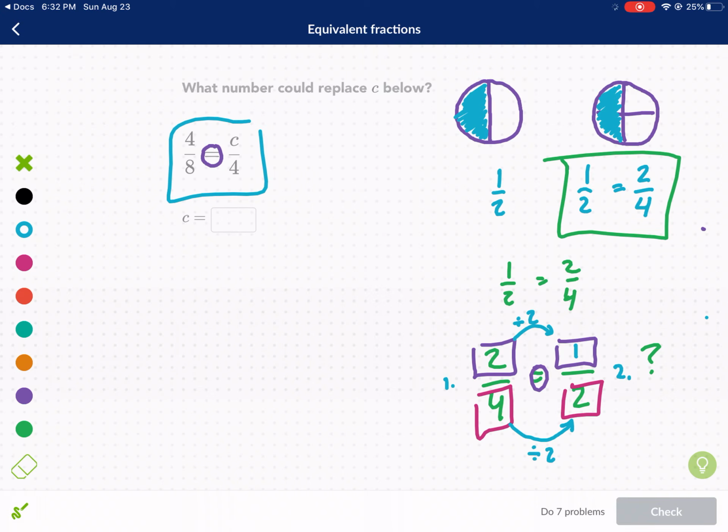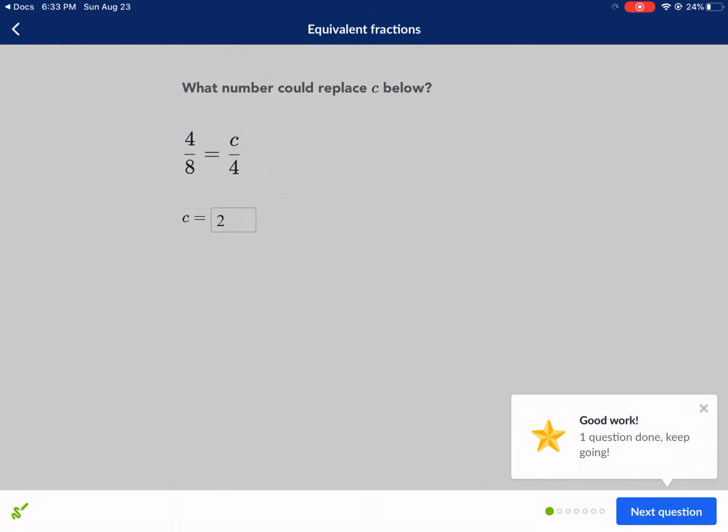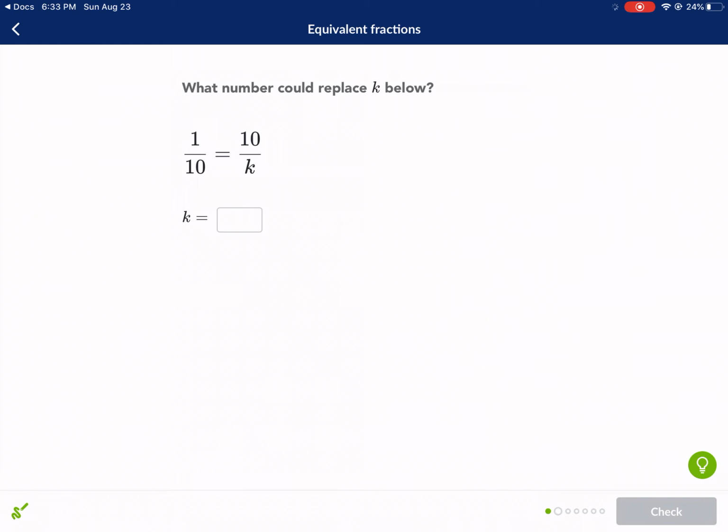Now let's apply this to this top problem. Let's first compare the denominators. We have 8 and 4. How do we go from 8 to 4? We divide by 2. If we divide by 2 in the bottom, let's compare our numerators. We are also going to divide by 2 in the top. So divide by 2. What is 4 divided by 2? 4 divided by 2 gives us 2. Okay, I know I spent a lot of time on this problem, but I wanted to give you the foundation for what we're going to be doing in these next few problems. I don't know if we're going to do all 7, but we're going to do quite a few.